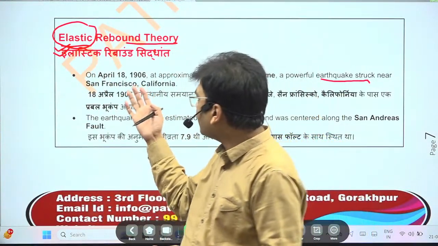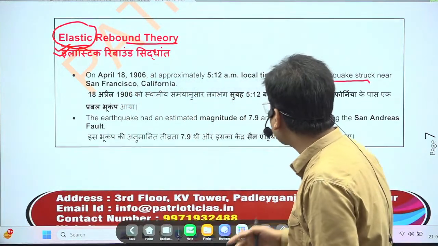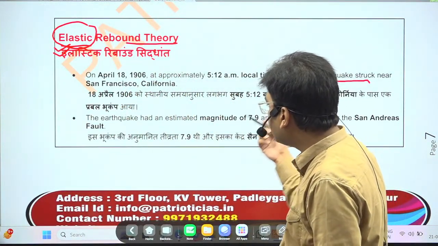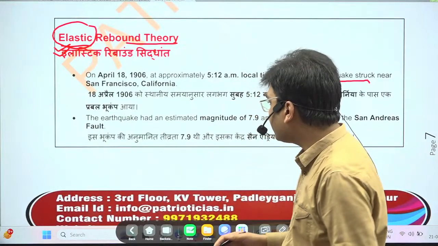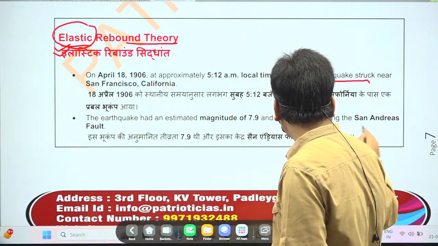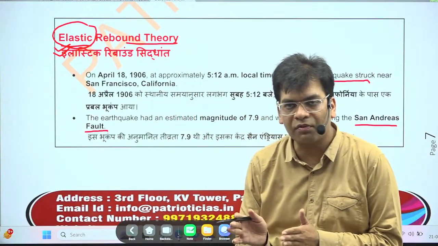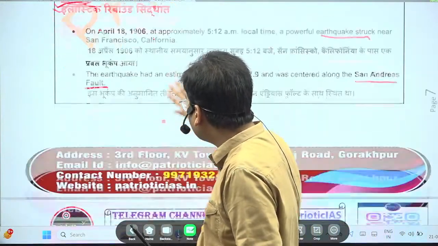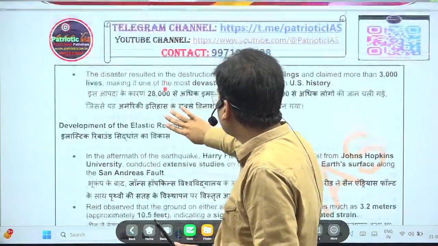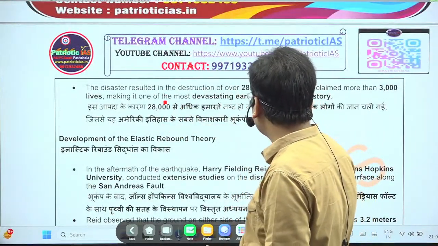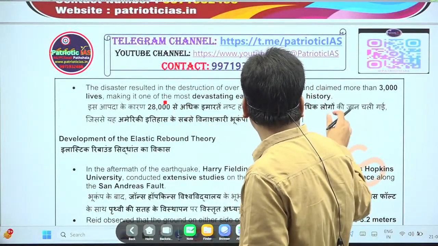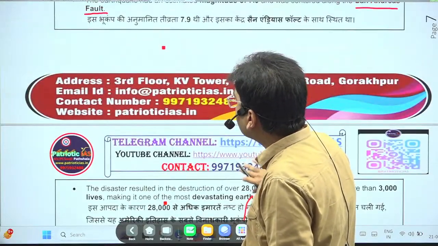So this elastic rebound theory comes in the context of a very huge, high intensity earthquake in San Andreas. This is the fault very famous for the transform boundary. It was during this time that there was huge devastation. This is in California, in San Francisco.